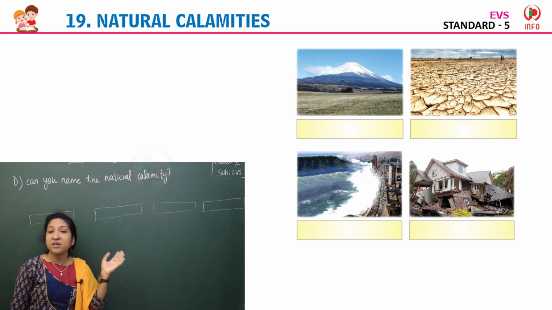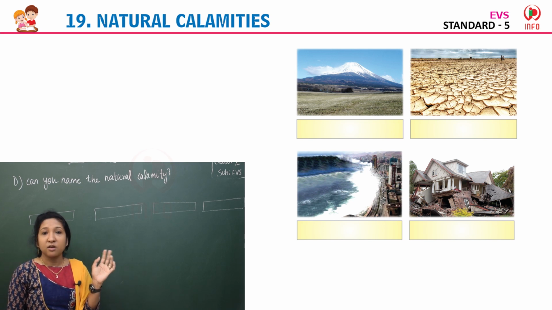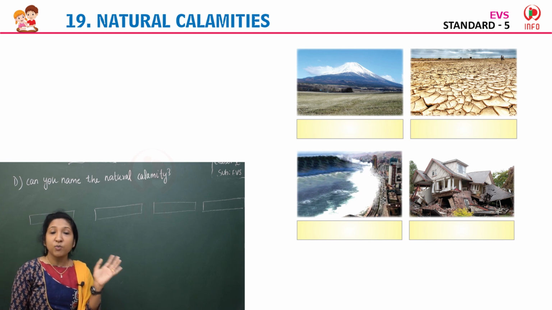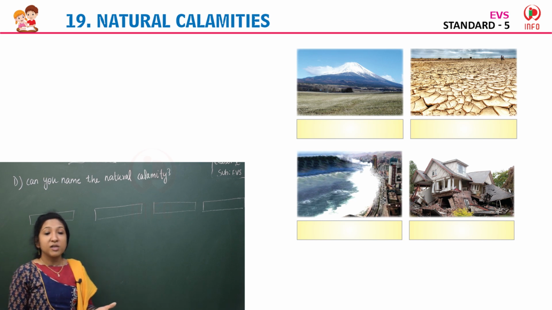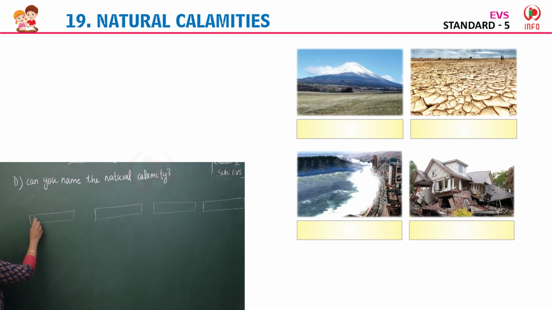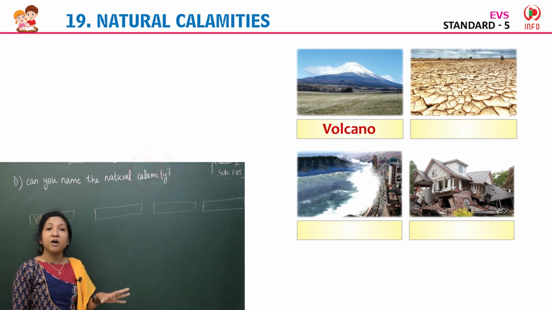Yes, come on, the first picture. Can you see here the first image? Yes. What is this or which natural calamity picture you can see here? Yes, opening in the earth crust, or we say it's volcano. V-O-L-C-A-N-O, volcano. Yes, the first image is of a volcano, volcanic eruption.